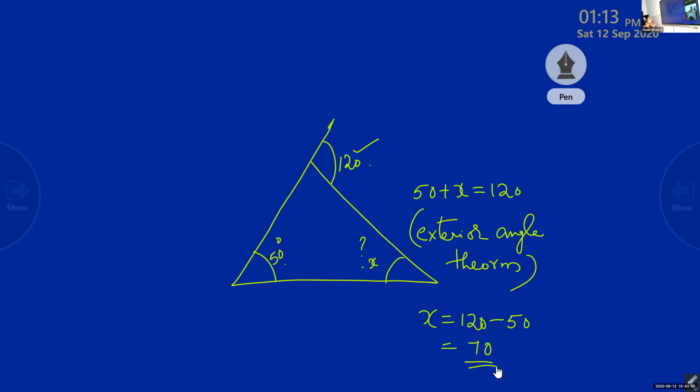Is it clear now, children? Yes, ma'am. How to select the exterior angle? You understood, no? This is the angle. Just take the opposite sides. Then the angles follow. Now you remember.